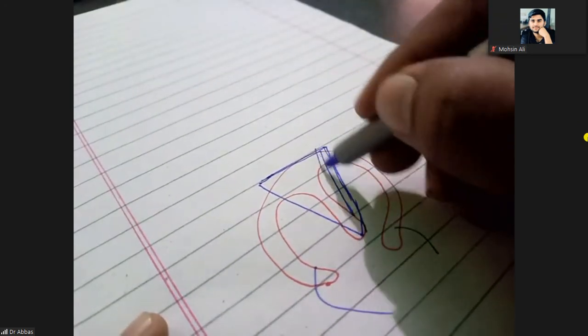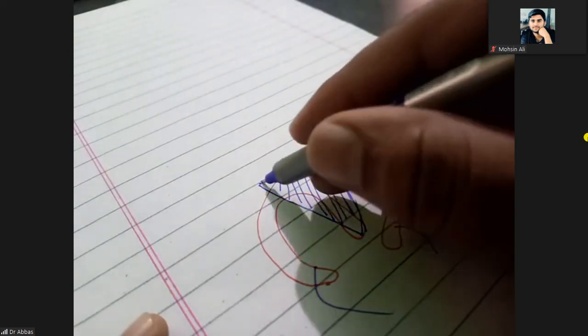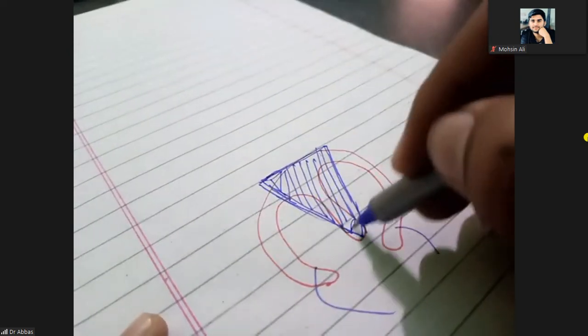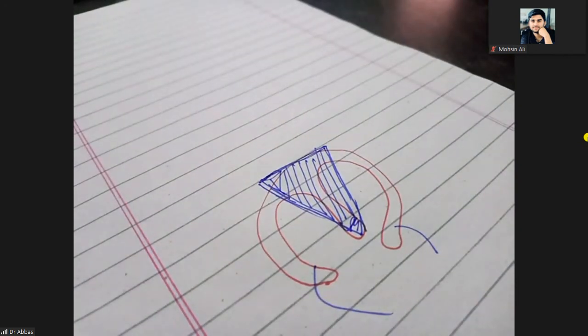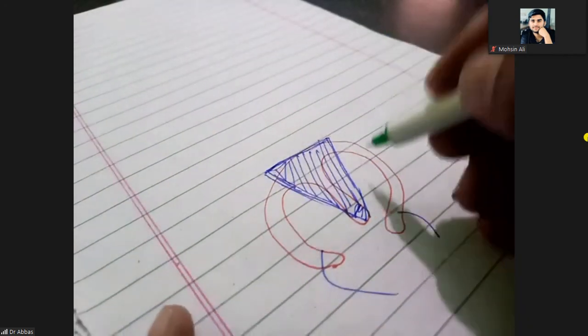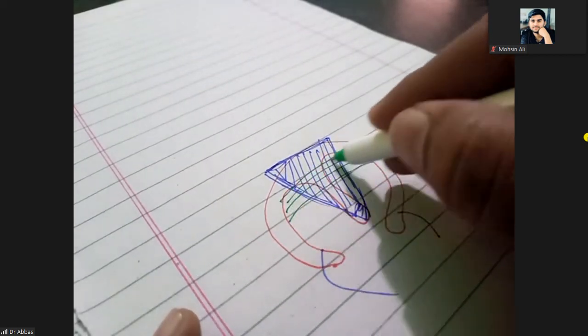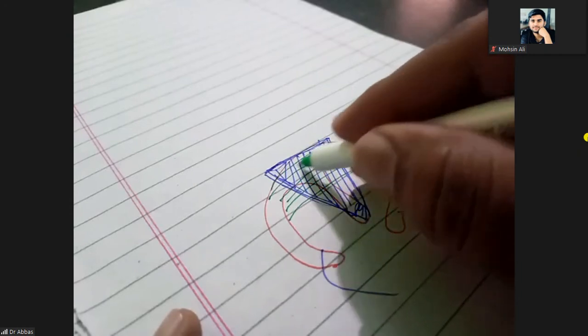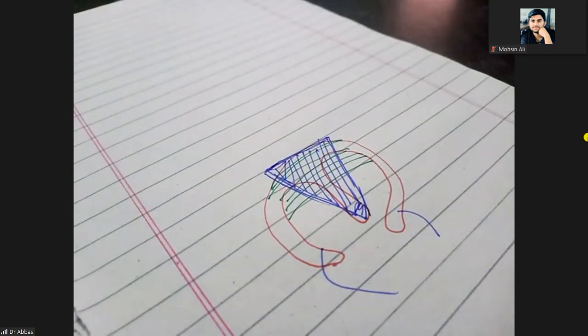You will cut this triangular area of the uterus, a surgical incision, and then attach these two walls of the uterus. Stitch these two walls of the uterus. So definitely this area is cut down, so the uterus will become normal.